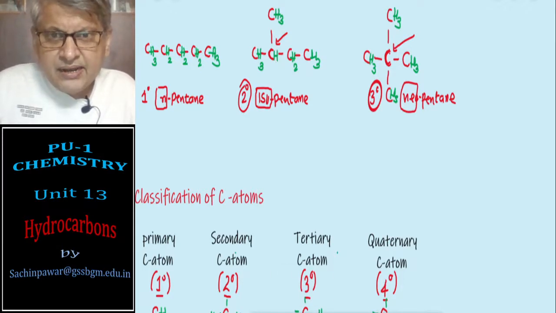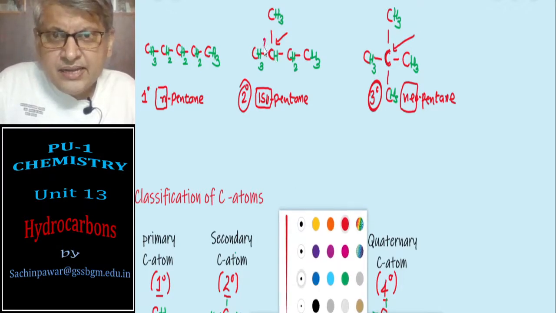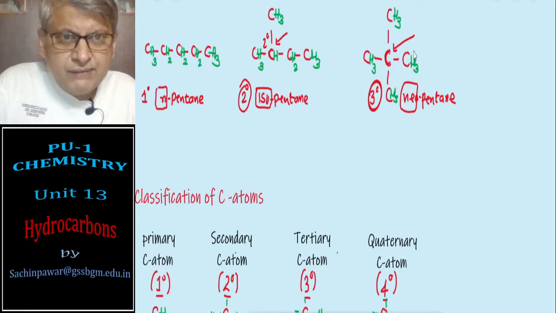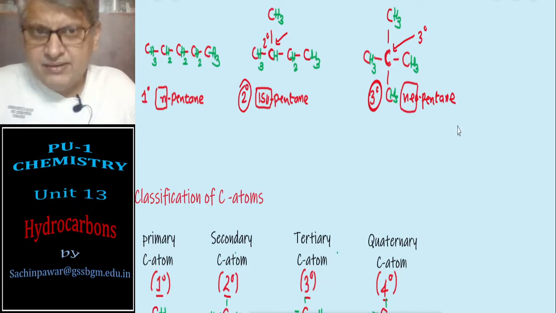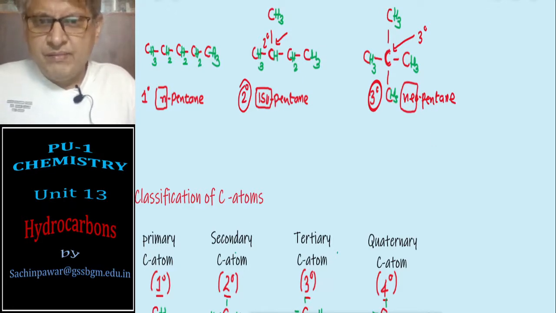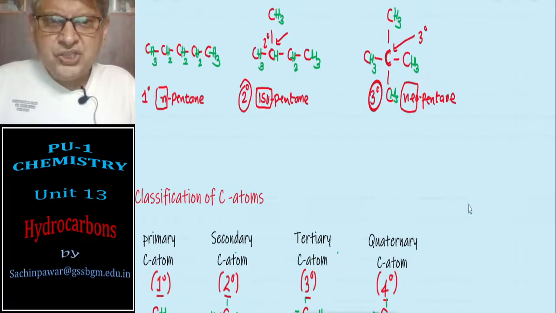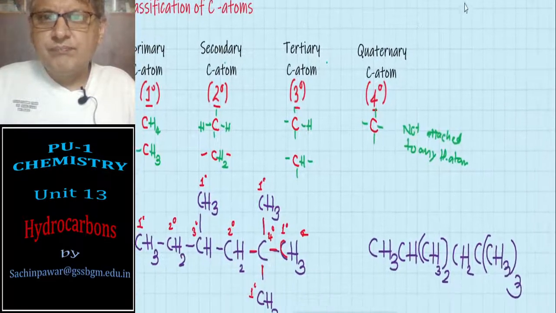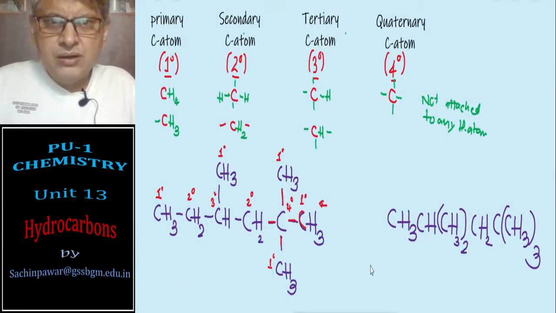And here we have a tertiary carbon atom, and therefore it is also called tertiary pentane. So this is the classification of carbon atoms based on the number of hydrogen atoms attached to that carbon.